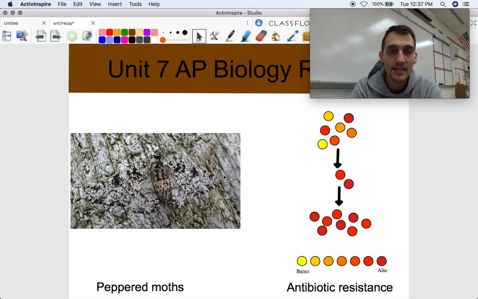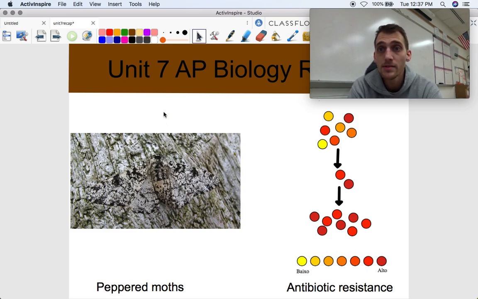So one classic example of evolution by natural selection is the peppered moth. You see this moth here, you can barely see it on the tree, right? It has those traits because they help it blend into the trees, right?